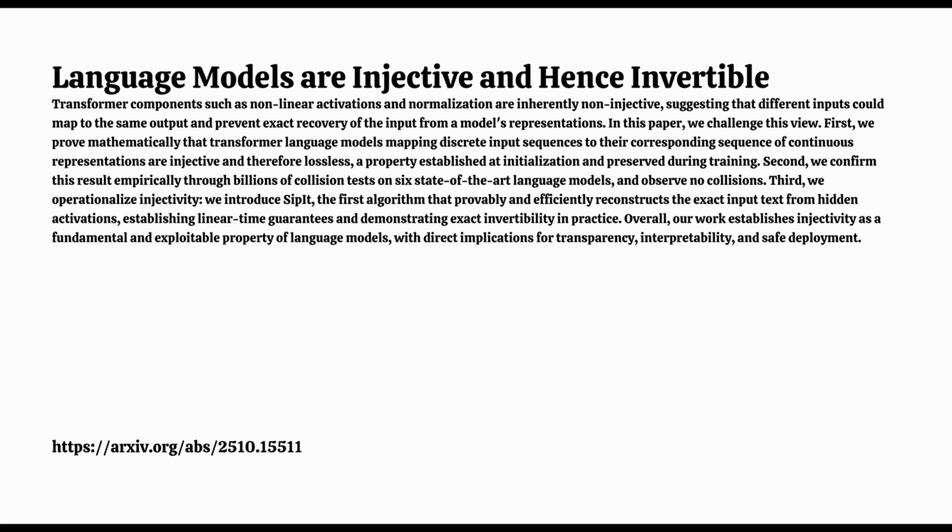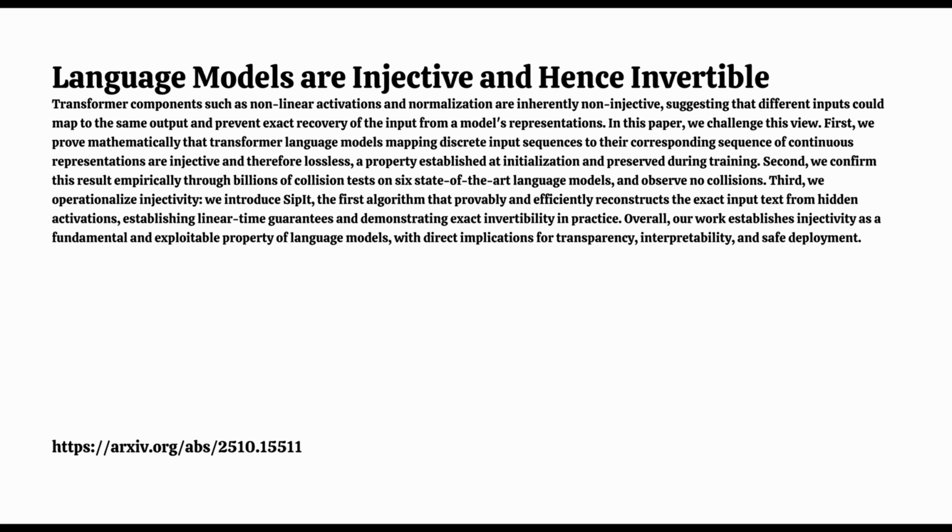Okay, you know the story so far. Then the task becomes: which possible token from the entire vocabulary, when added to the prefix, produces the hidden state that we actually observed at that position? And because we've established that this one-step mapping from a candidate token to the resulting hidden state, given the prefix, is almost surely injective, there can only be one token in the whole vocabulary that correctly produces it.